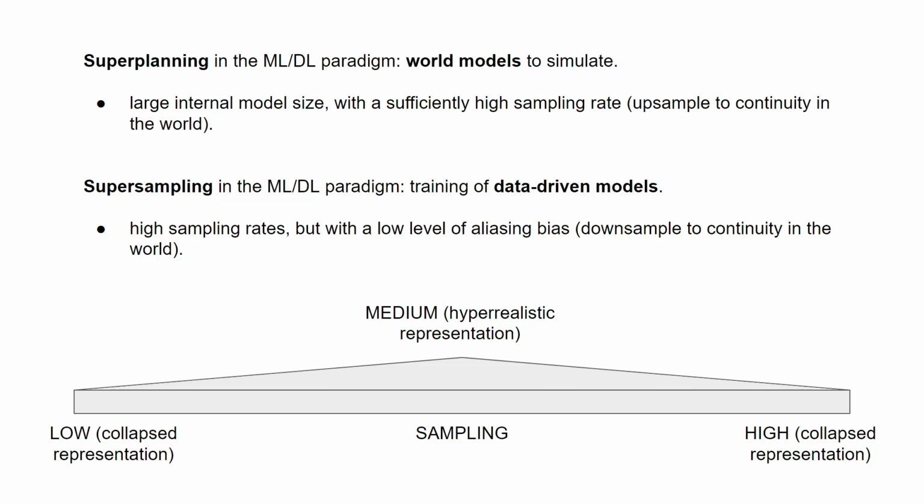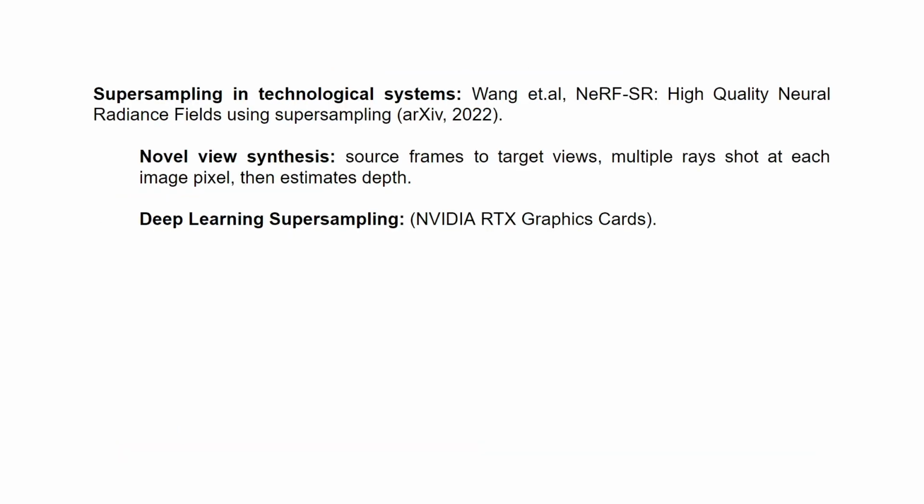And we expect to see in the medium case a hyper-realistic representation. When we have low sampling, we have a collapsed representation. And when we have high sampling, we also have a collapsed representation. Super sampling can occur in technological systems. There are examples from NeRFs, or neural radiance fields. We have novel view synthesis and deep learning super sampling in the form of NVIDIA graphics cards.